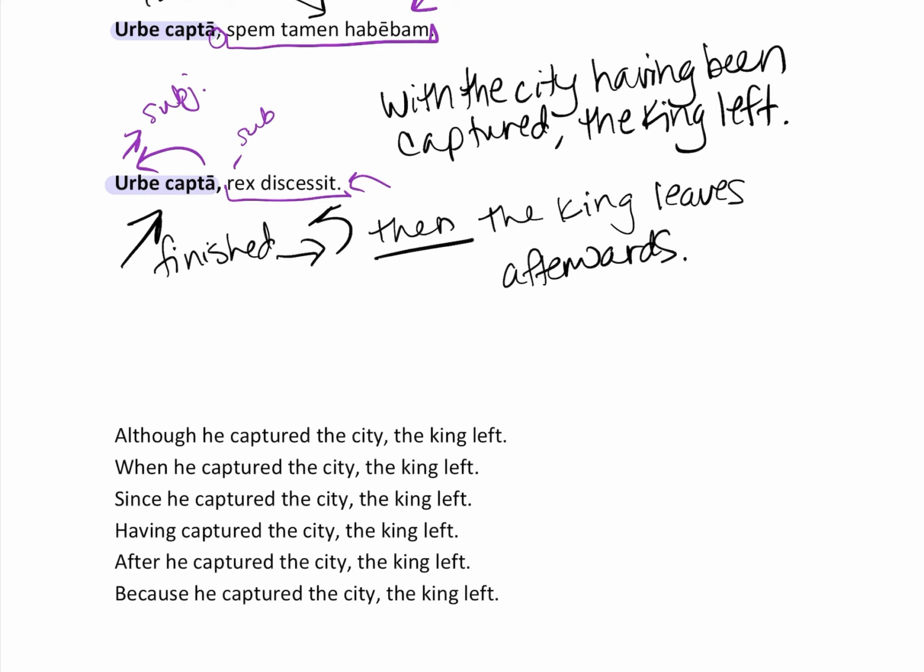All right. In order to determine the best translation of an ablative absolute, you must look to the context within the sentence or the passage. And if I give you a single sentence and you're not sure, then that just means you have lots of choices because you don't know what the context is. And that is ablative absolute.